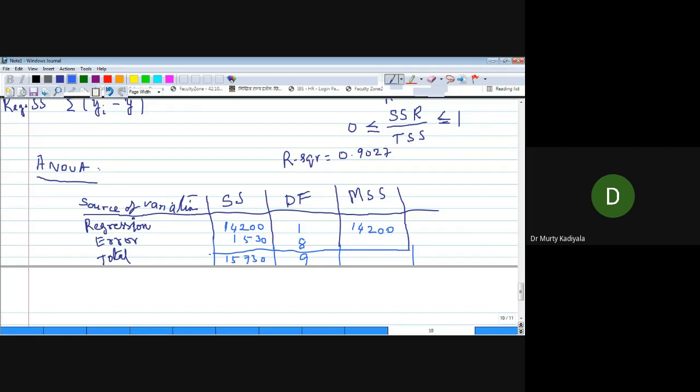Now tell me, what is 1530 divided by 8? 191.25, right?